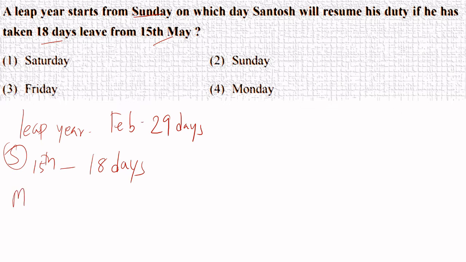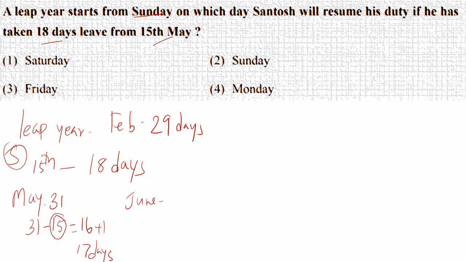May month has 31 days, right? In that case, 31 minus 15 is equal to 16 days. As he is on leave on 15th too, 16 plus 1, 17 days he will be on leave in the month of May.